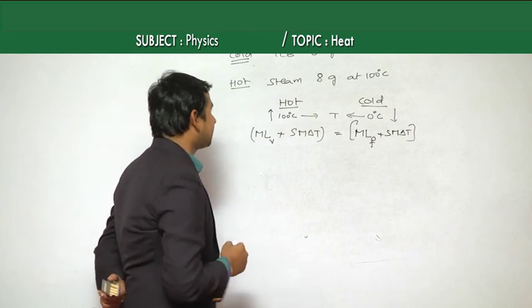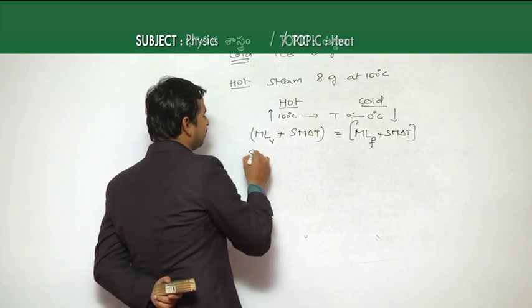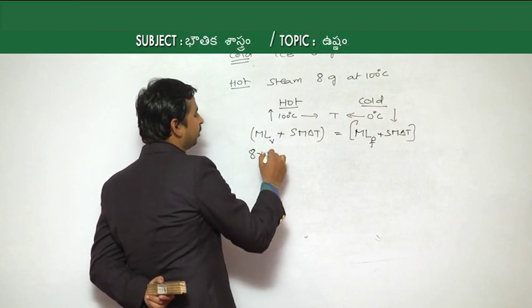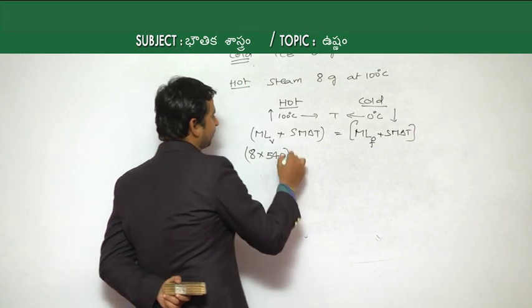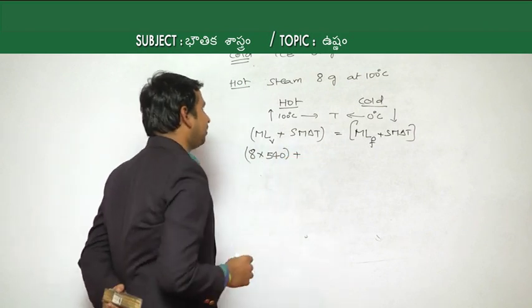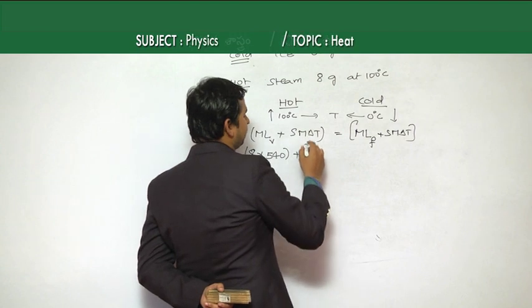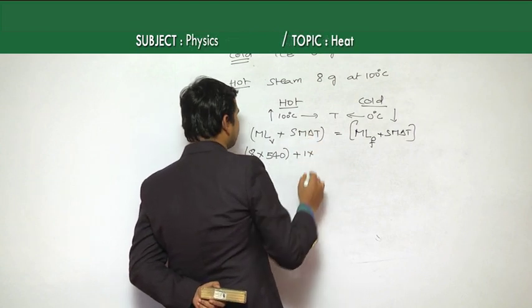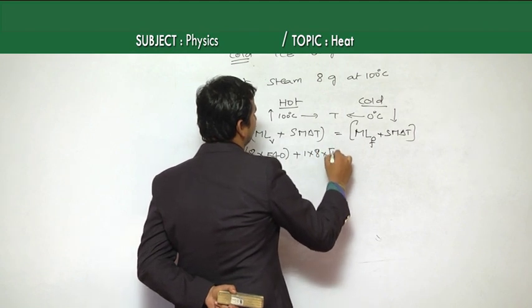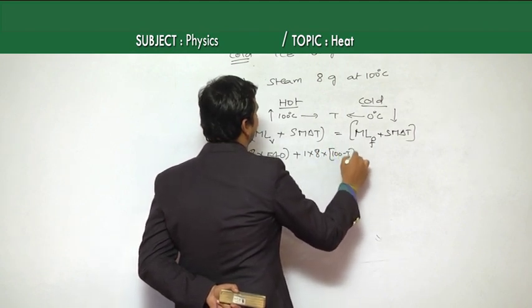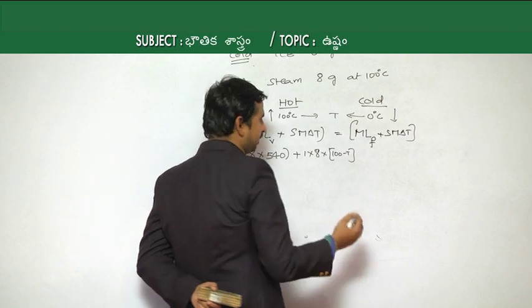The mass of steam given is 8 grams, and the latent heat of vaporization is 540 calories per gram, plus m S delta T, where the specific heat capacity of water is 1, the mass is 8 grams, and the temperature changes from 100 decreasing to, let us suppose, the final temperature T.